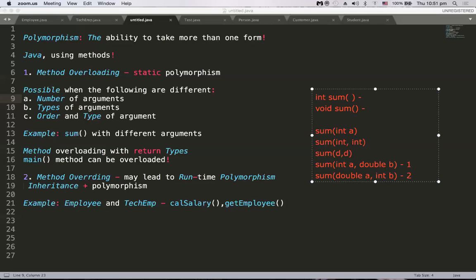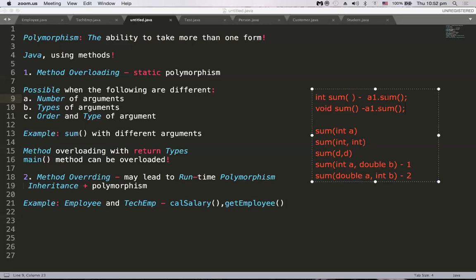The reason is whenever you call a sum method, you have to call it on an object. Let's say my object is a1. So a1 dot sum, and I'm calling it like that. This other method also I'm calling on a1, so I also have to say a1 dot sum only, right? So now both are the same, a1 dot sum and a1 dot sum. So you cannot have this kind of thing.